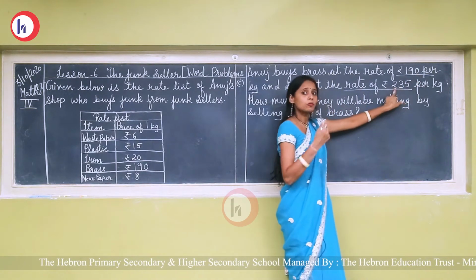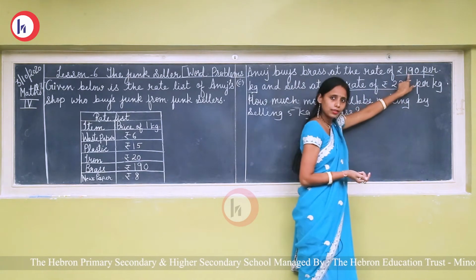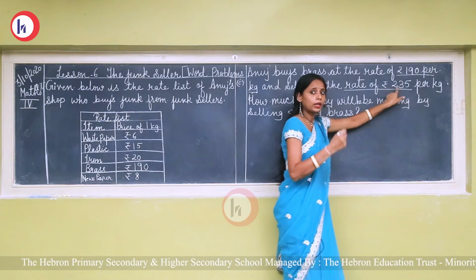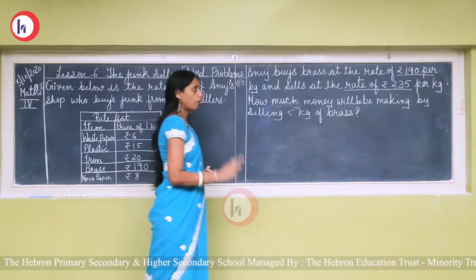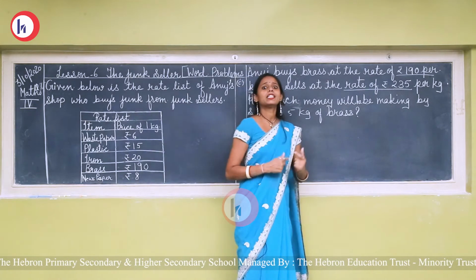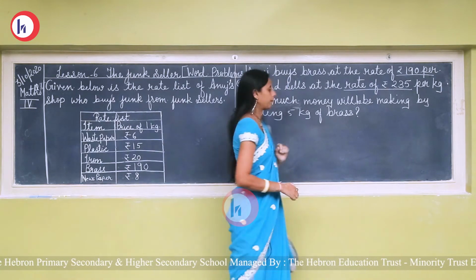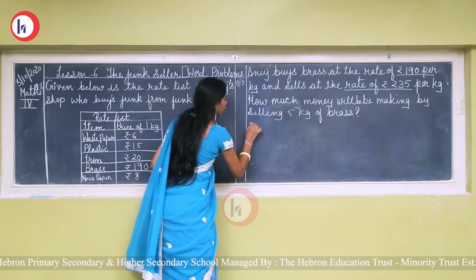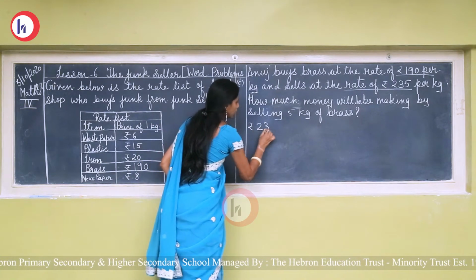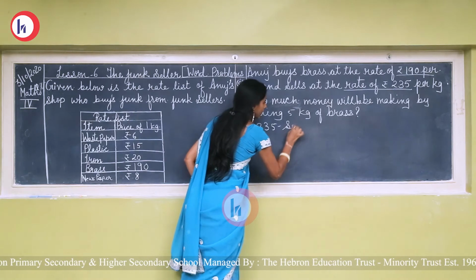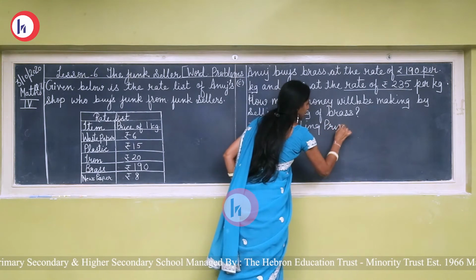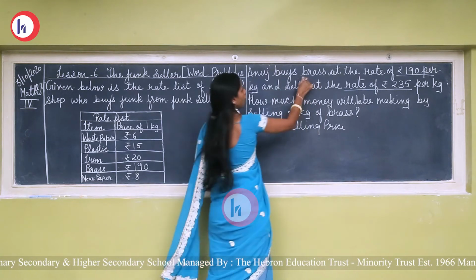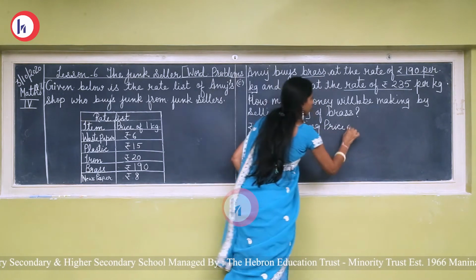So selling price is more than buying price. So here Anuj will get profit. Okay. So first of all we have to find out the profit per kg. 1 kg पे उसको कितना profit मिलता है. Okay. So first of all rupees 235 selling price of which item? Of brass. Okay.